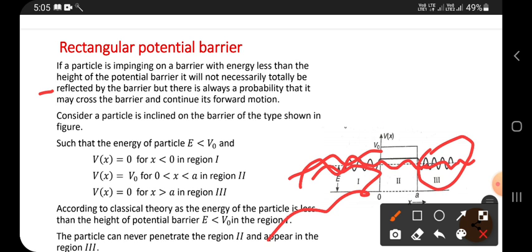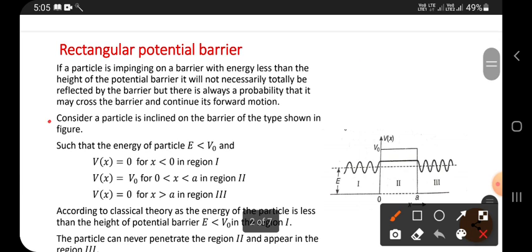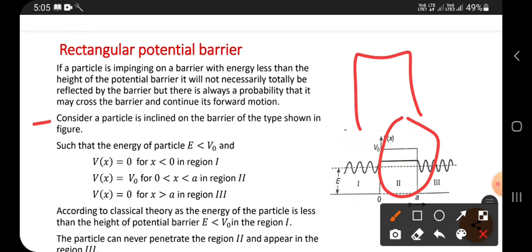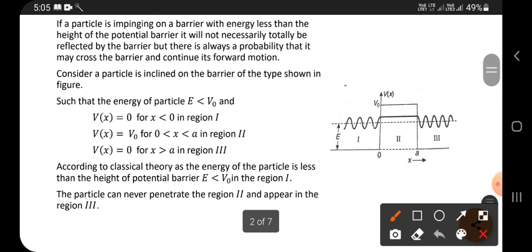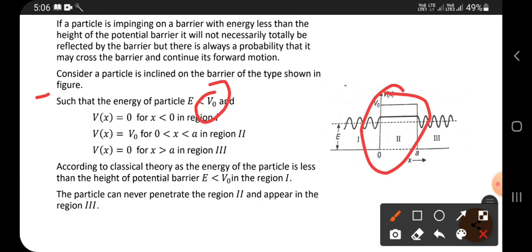Next, consider a particle incident on a barrier of the type shown in the figure. This barrier has a rectangular shape, which is why it has this name, rectangular potential barrier, such that the energy of the particle is less than V naught, where V naught is the height of the potential barrier.